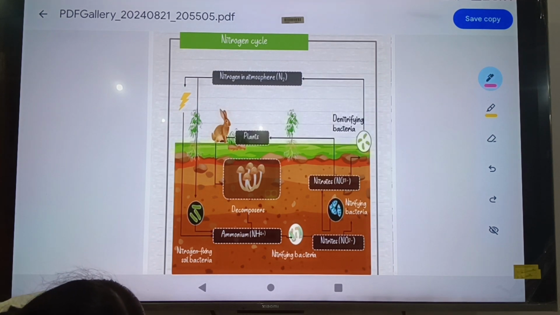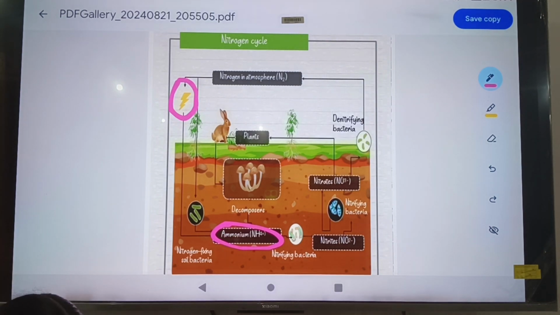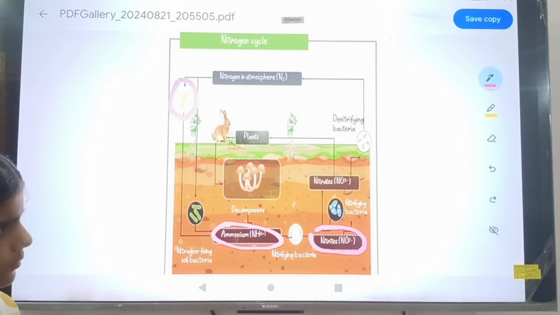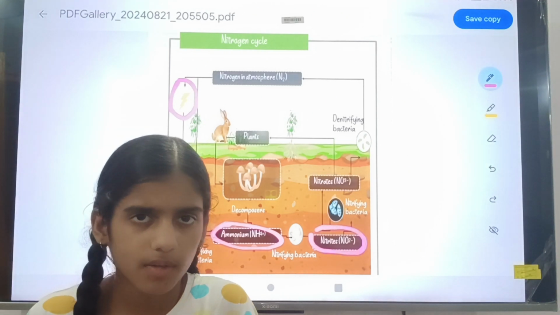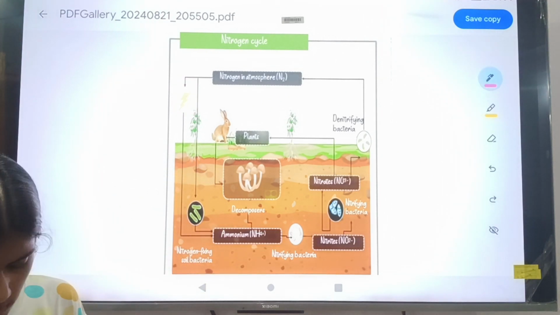Firstly, by the thunder and storm, nitrogen is converted into ammonium. This ammonium is changed into nitrite by the nitrifying bacteria, and then it is given to the plant. So this is the process by which the plant gets nitrogen, and then we can study the second process.